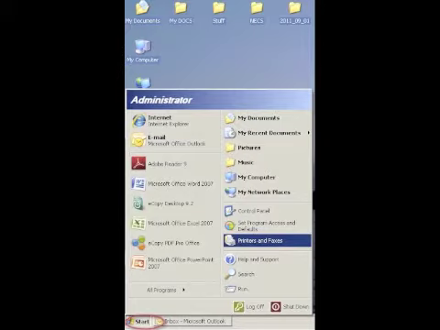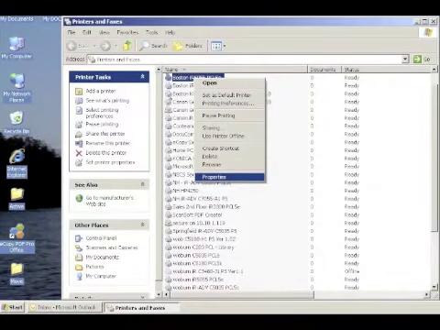This should pop up a menu where you can select Printers and Faxes. If you don't see Printers and Faxes on the first menu, select Settings or Control Panels, then Printers and Faxes. Once you do this, a list of installed printers will appear. Left mouse single click to select the printer to test.